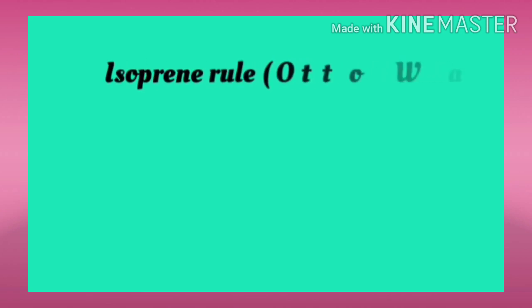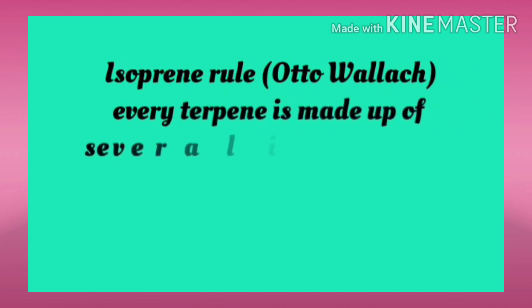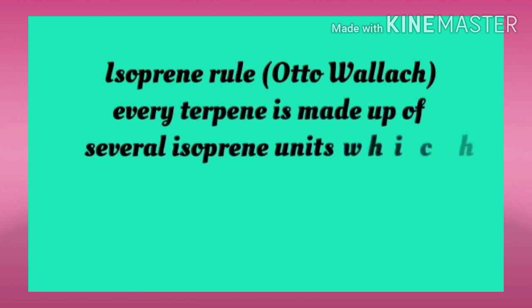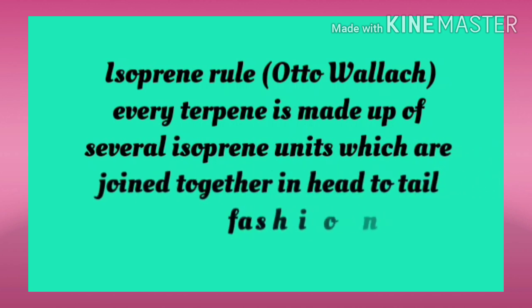Now, my dear students, let us see the isoprene rule, which is very important. This rule was given by Otto Wallach in 1887 and further modified by Ingold in 1925. According to this rule, every terpene is made up of several isoprene units which will join together in a regular head to tail fashion. Now let us see what is head and what is the tail.